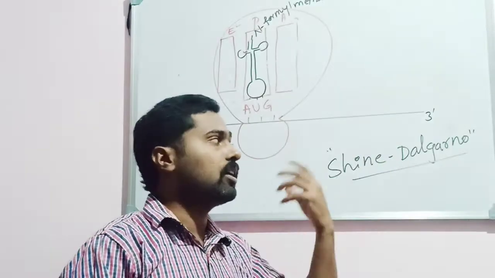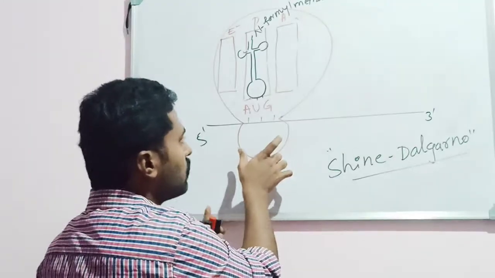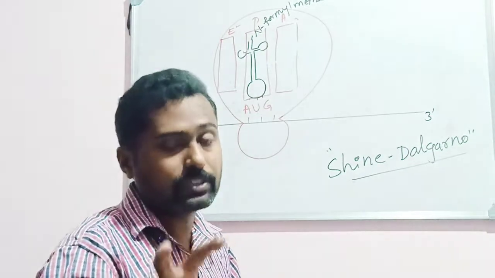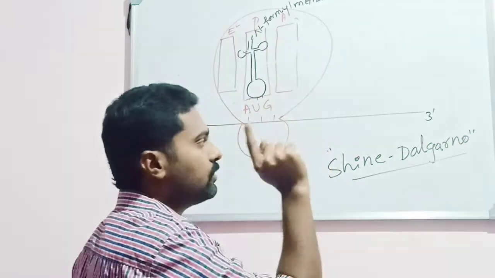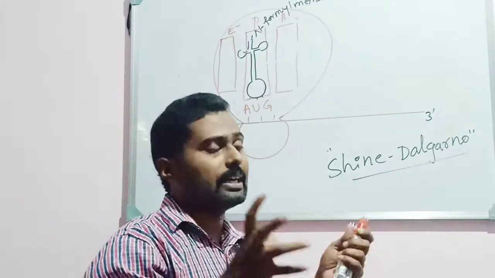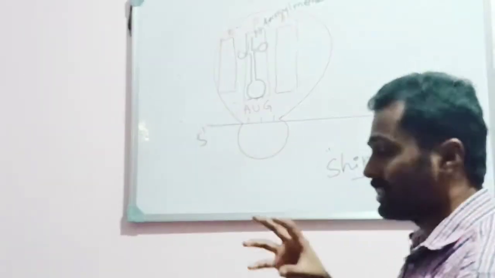But in case of eukaryotes, the ribosomal subunit always first binds at the 5' end of the mRNA. Whereas in prokaryotes, the smaller subunit binds at the Shine-Dalgarno sequences or regions.